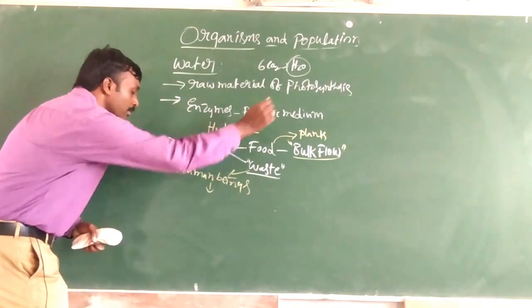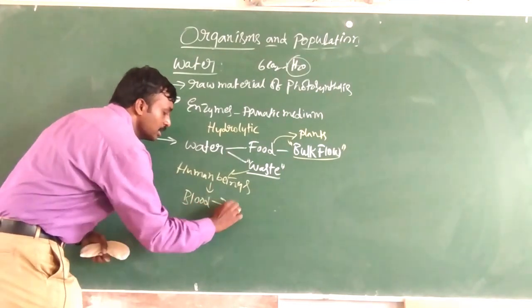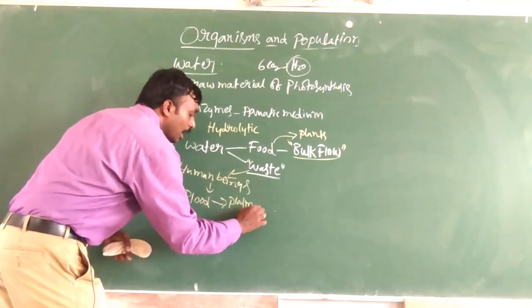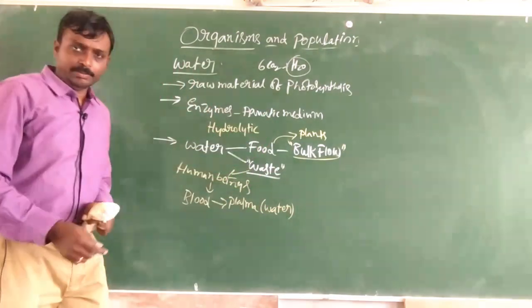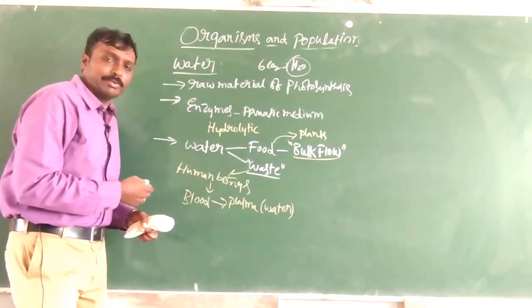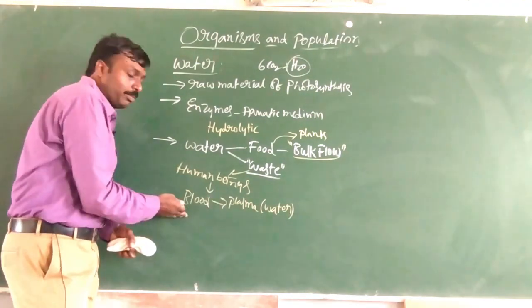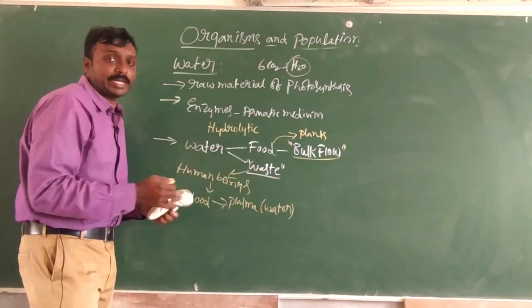In human beings, the blood contains plasma, and the major component of this plasma is nothing but water. Even in human beings, plasma is very important. It is a component of blood, and the major component of plasma is water again.